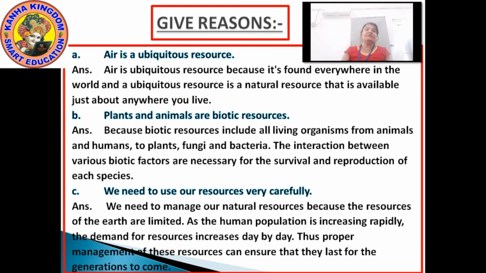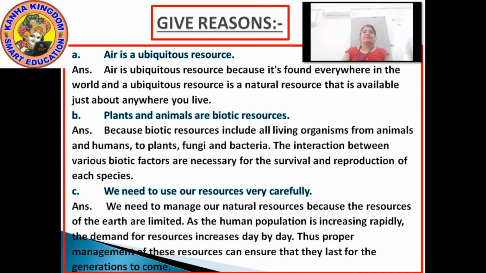Number C. We need to use our resources very carefully. Why do we need to use our resources very carefully? Answer. We need to manage our resources very carefully because the demand for resources is increasing rapidly. The demand for resources increases day by day. Thus, proper management of these resources can ensure that they last for the generations to come.